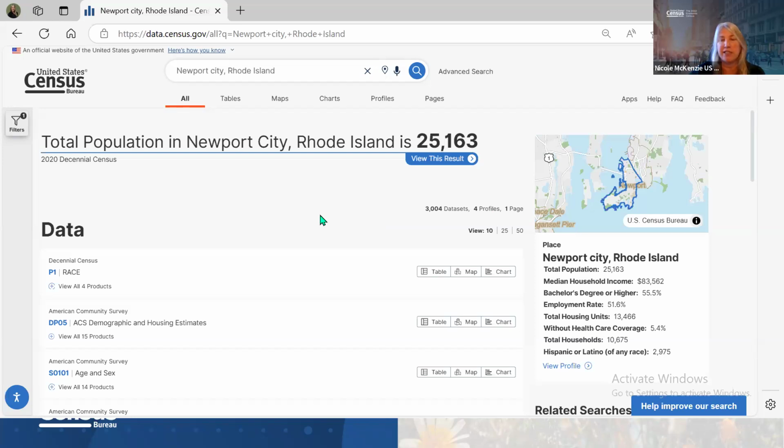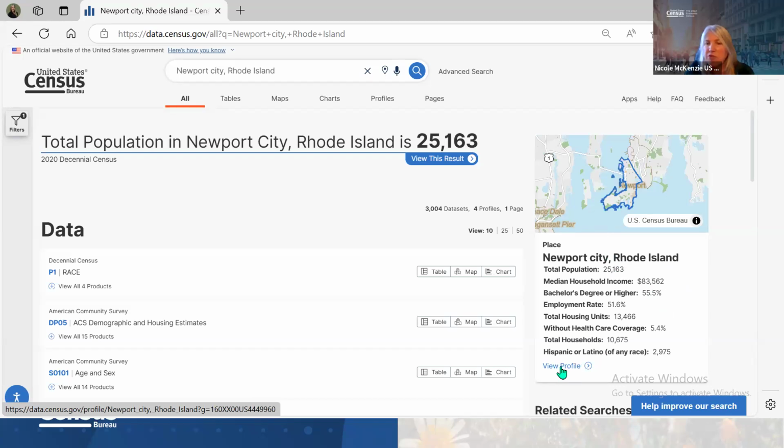But for today's presentation, once you do this and pull this up, what I recommend is coming over here. You can see there's a little box that gives you some quick data on Newport and shows you where Newport is.